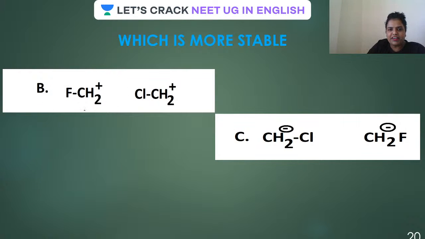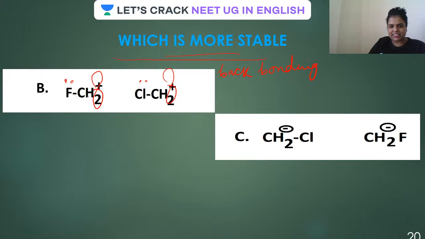Now what is happening here, guys? Which is more stable in this case? Tell me which is more stable. No doubt this has got a lone pair. This also has got a lone pair. There is an empty orbital due to the plus charge. Tell me which is more stable. In both cases, back bonding will take place. Always remember.